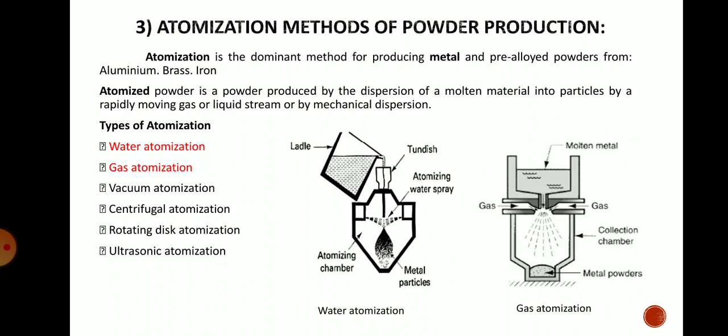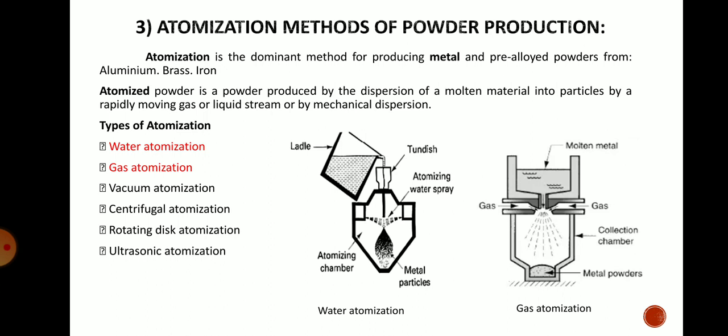So this is about the production of powders. We have seen the three major methods of production of powder. First is the mechanical method, second the chemical method, and third the atomization method, which is also called the physical method of powder production. In mechanical methods we have seen chopping, abrasion, machining, and milling methods.